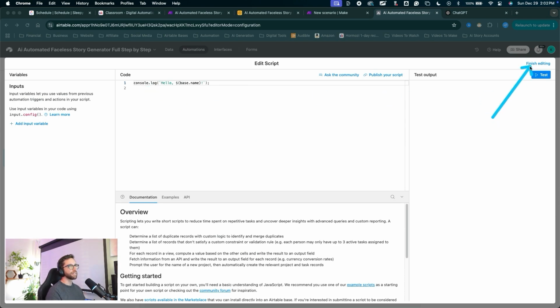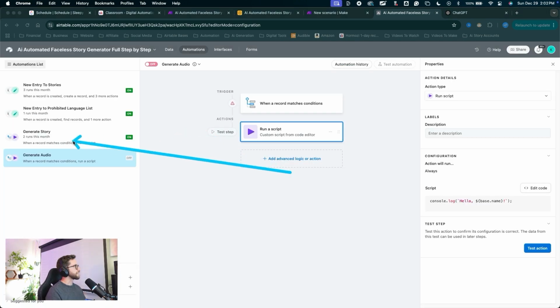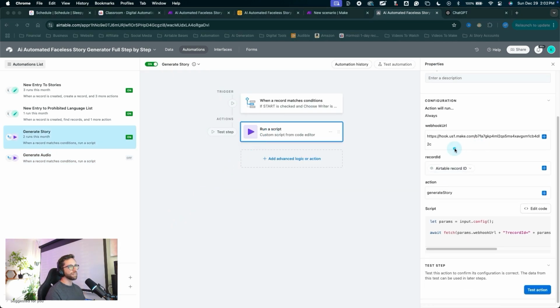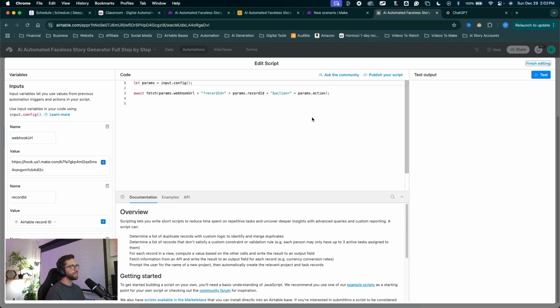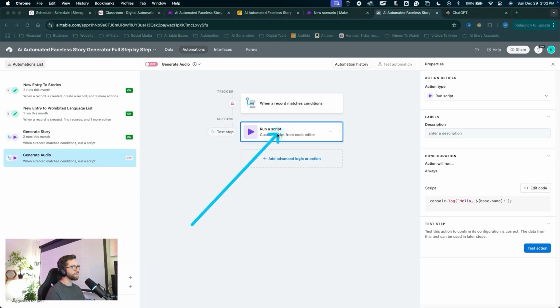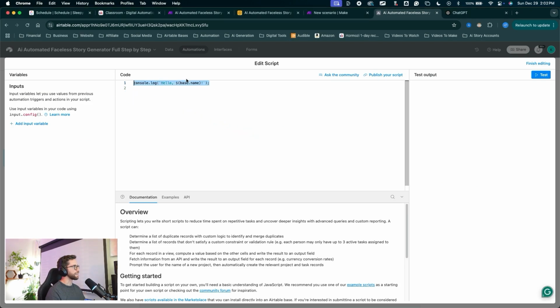Okay, I'm gonna go back. I'll hit finish editing. Let's go back into generate story, run a script action. Now we can scroll down here on the right side and click edit code. That'll bring up our script section again. I'll select everything here, copy it, click finish editing, come into the generate audio automation in the run a script action. I'll click edit code and paste the script in here. So I'll delete out this default, paste in the script.